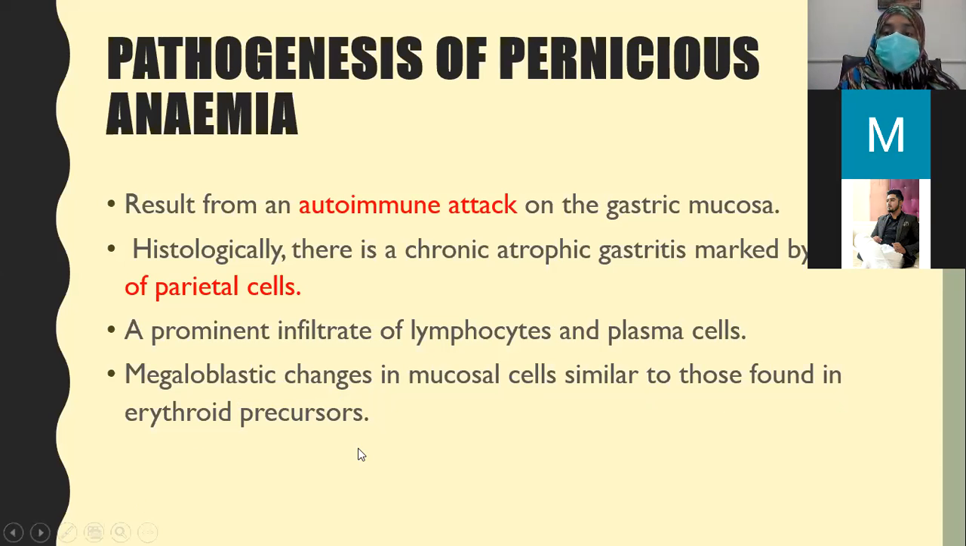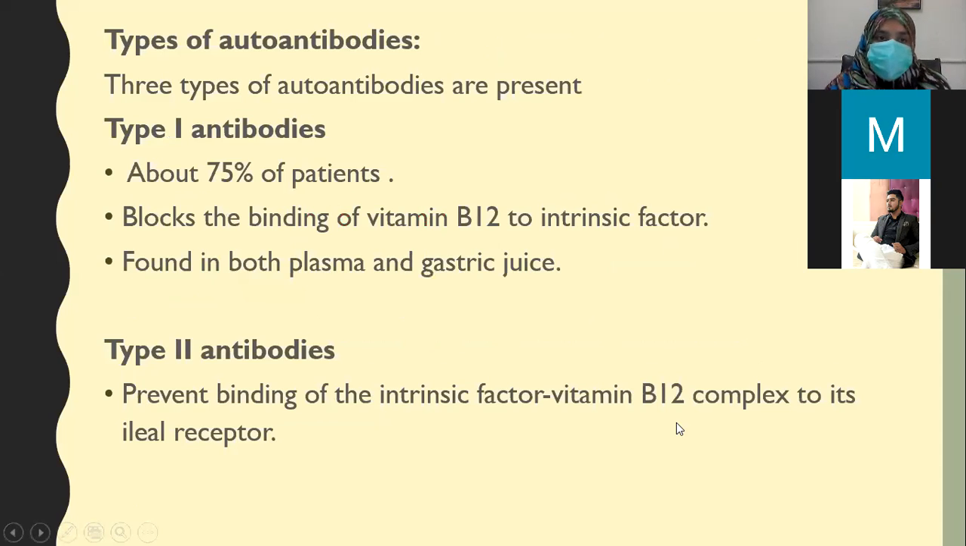There are megaloblastic changes in mucosal cells similar to those found in erythroid precursors. As I told you, the nuclei of all the cells of the body are affected. So the lining of the mucosa of the stomach is also affected. So there are also megaloblastic changes. The cells are large.